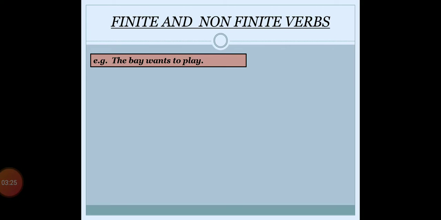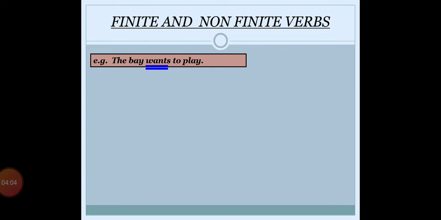When we read the whole sentence, we came to know that wants is the verb in this sentence. According to our knowledge, play is also a verb, right? But when we see the meaning of this sentence, it tells us that wants is the verb, because it is performing some action, and because of this action there is some object. What does the boy want? To play.